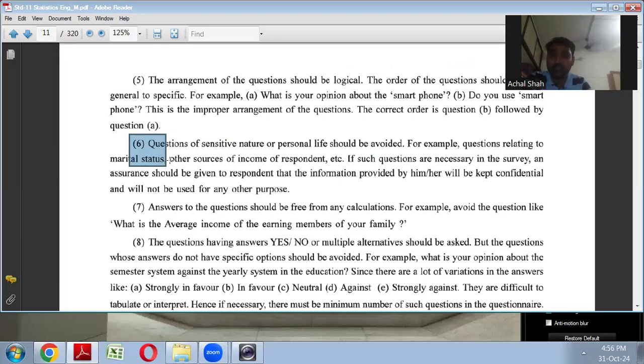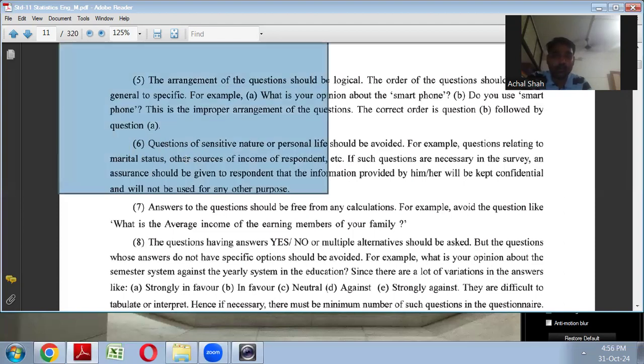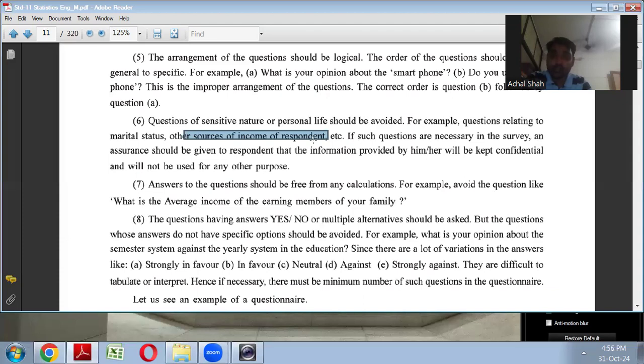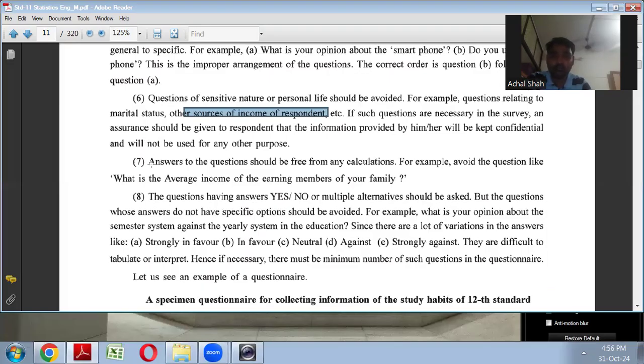So that kind of information can be ignored if not required, like income of the respondent, etc. If your objective is something else, suppose you are doing a product survey about preferences, say about a soap company, then if income and marital status information is not needed, you can avoid such questions. And if such questions are necessary, then assurance must be given to the respondent that your information will be kept very secret and will not be leaked.